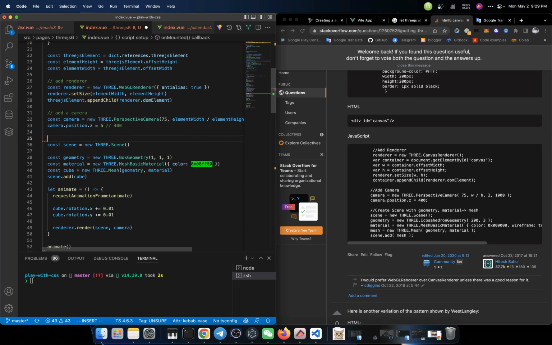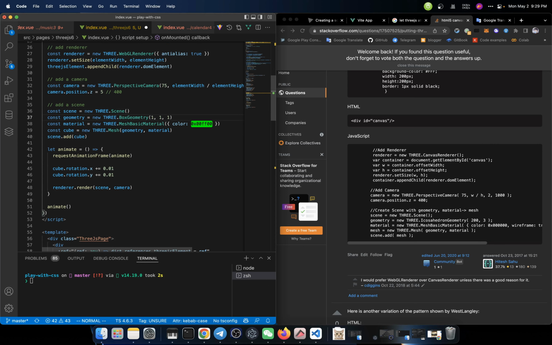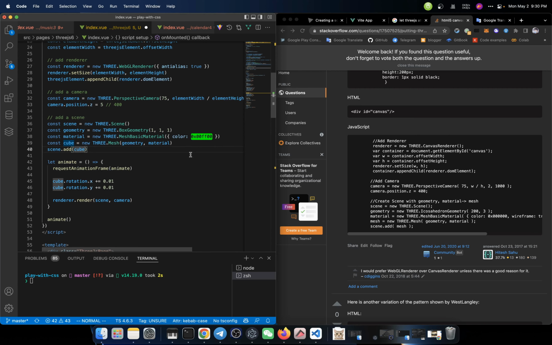Alright, then the next step is to add a scene. For this one, the scene should be equal to THREE.Scene. And then the geometry depends on what you want. For now, we will only be using the box geometry. For the material, we'll keep it the same. The mesh, we keep it the same. Then we add that to the scene, which is okay. And after that, we've got the scene set up, and it's done.